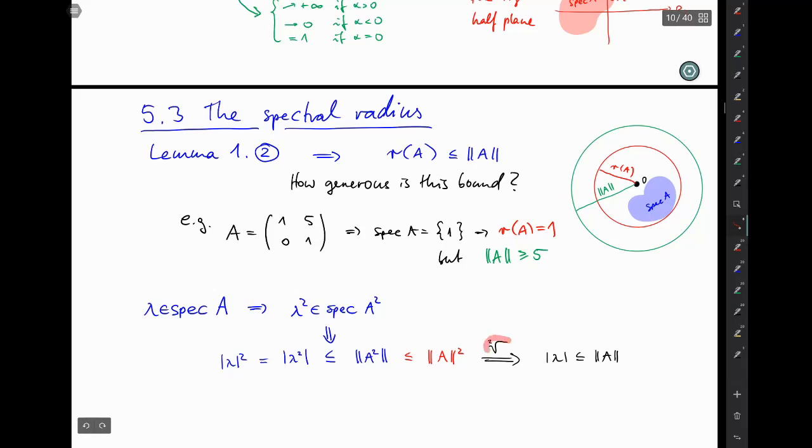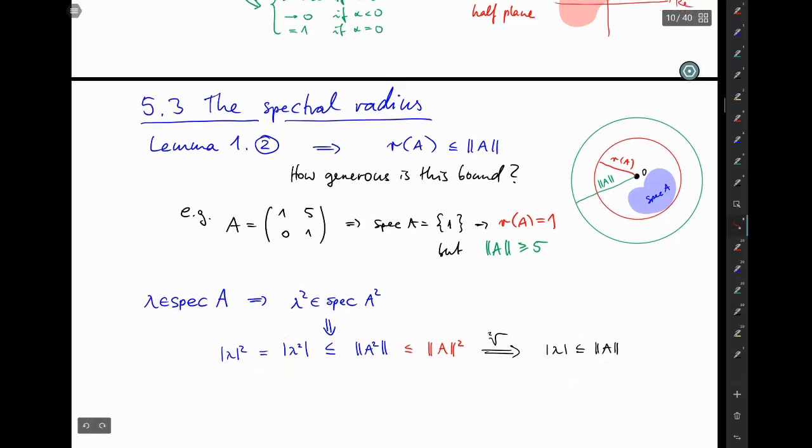But after taking the root, we arrive at the same inequality that we had before, which means these outer terms are just as good as the ones we had before without the power 2. But if we're generous here, then this inequality from here to here must have been better than this.